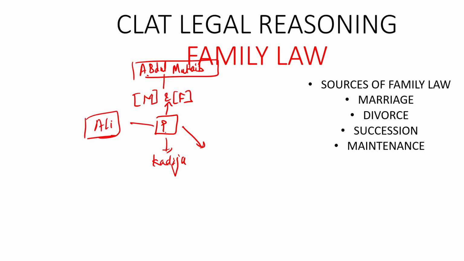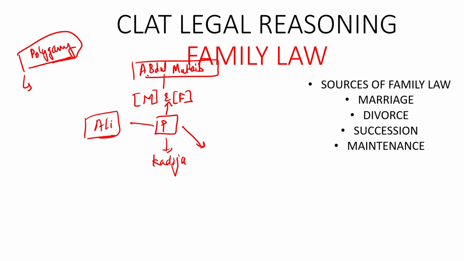When you talk about Muslim personal laws, there is one word known as polygamy. In Muslims, polygamy is allowed, which means that one husband can have multiple wives up to a limit of 4. So a maximum of 4 wives one husband can have. But when you talk about Hindus, you will not find the mention that a Hindu can also have 4 wives, because in Hindus polygamy is not allowed.